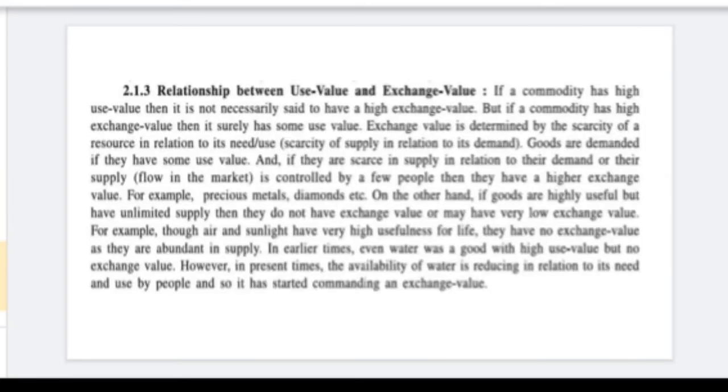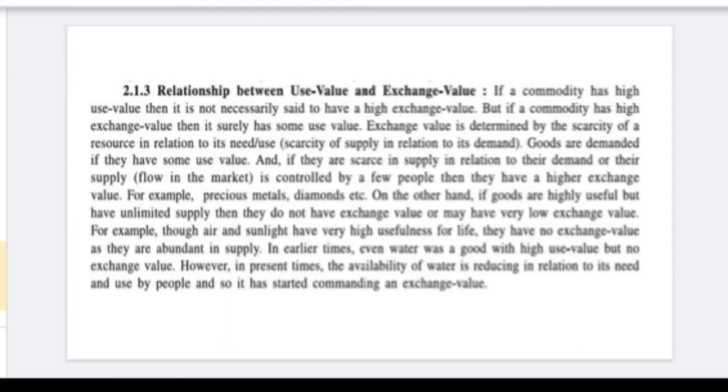Now what is the relation between use value and exchange value? If a commodity has a high use value, you cannot say it has a high exchange value. Likewise, if a commodity has a high exchange value, you cannot say that it has a high use value. Now it will be clear with the help of an example. Exchange value is determined by the scarcity of resources.